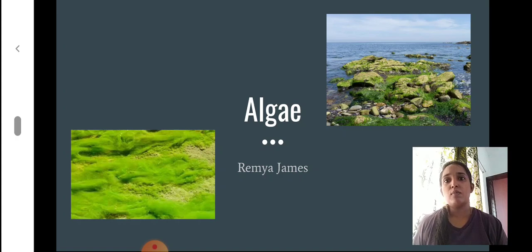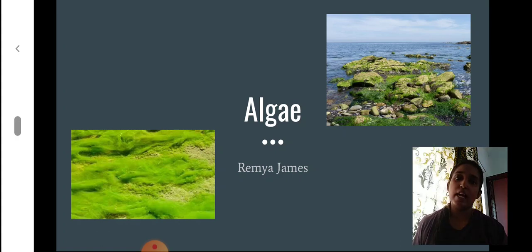A second session on some more features of each class and the economic importance. Different types of thallus that we see in algae were also discussed. Then in the third session we discussed the different pigments that we see in algae.